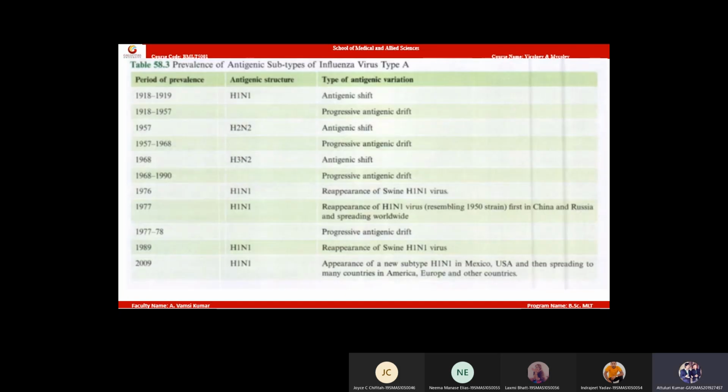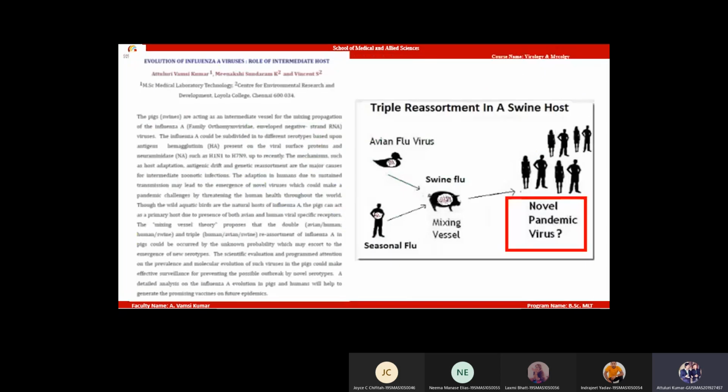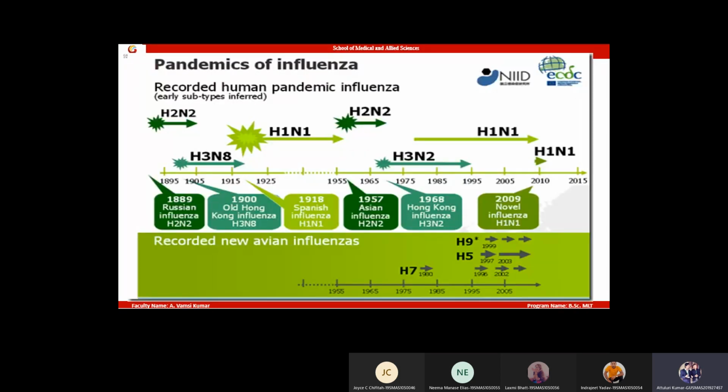Now write this one. If you want, you can write these things, students. You can write a few examples. Spanish flu, right? Side heading, side points. Spanish flu is H1N1.